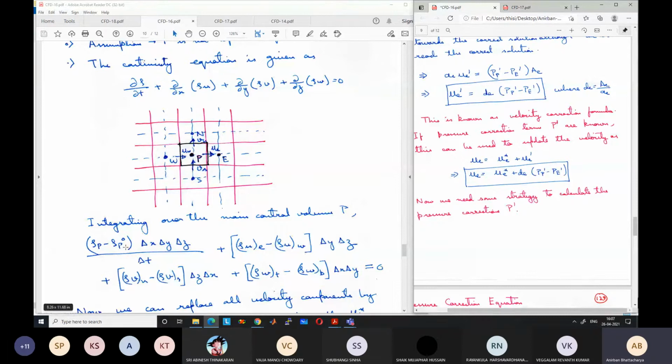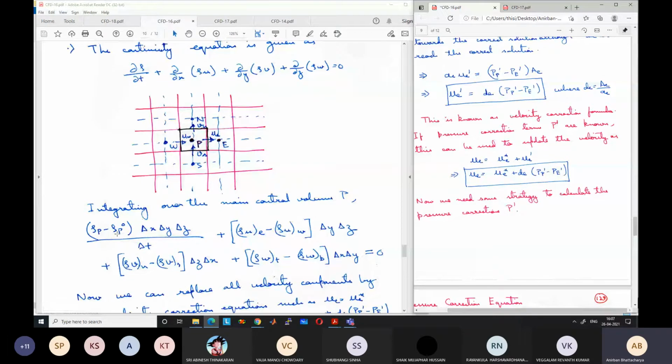You will get ρP minus ρP0, where ρP0 is the old time step value of density. This is a very simple integration, you can do it on your own. ρP minus ρP0 by delta t, into delta x, delta y, delta z.